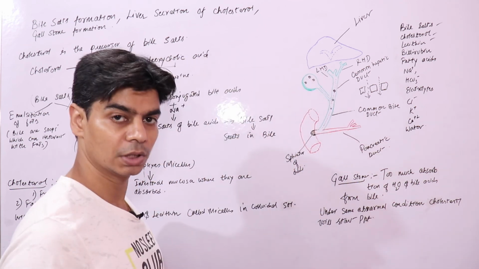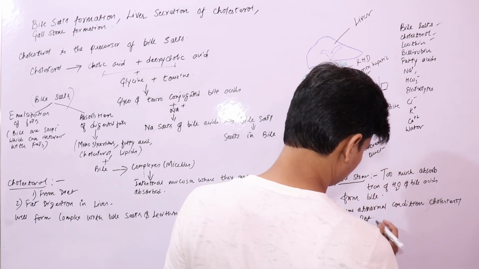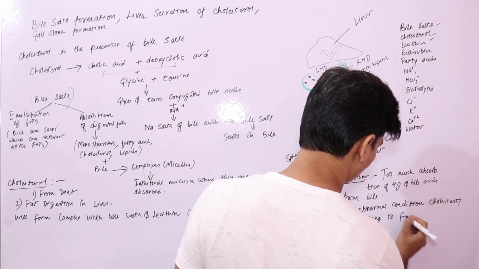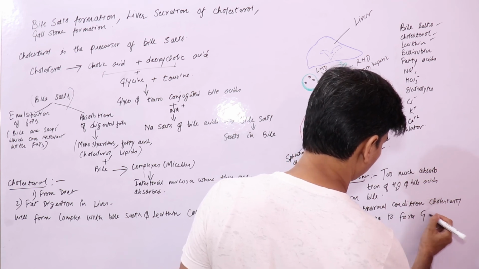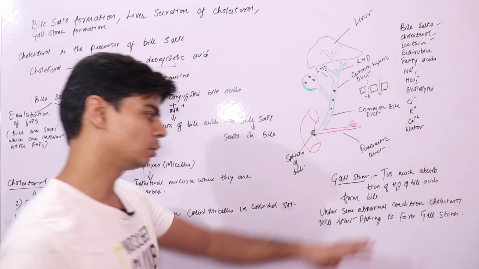A precipitate of cholesterol will form in bile. Cholesterol will start precipitating to form gallstones. This is how gallstones get formed.